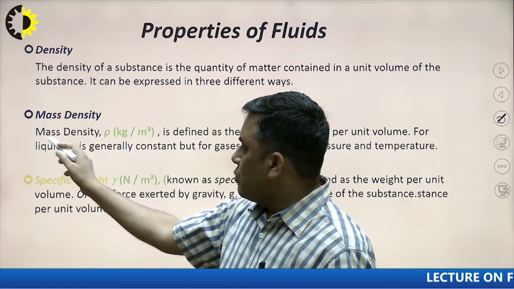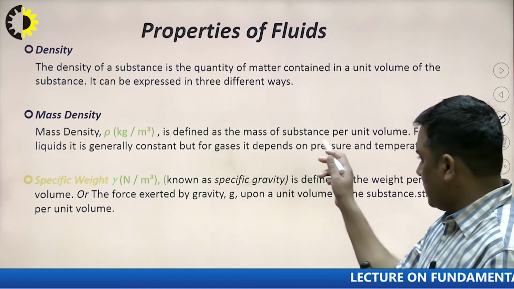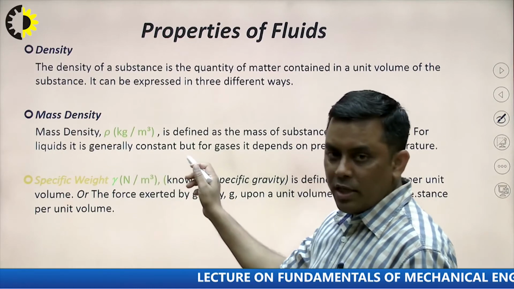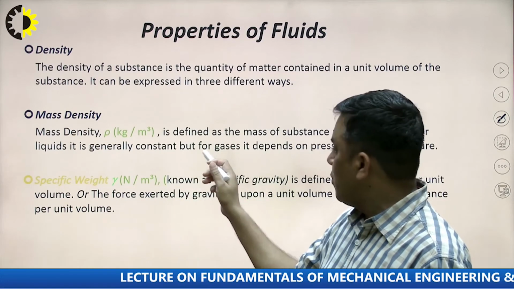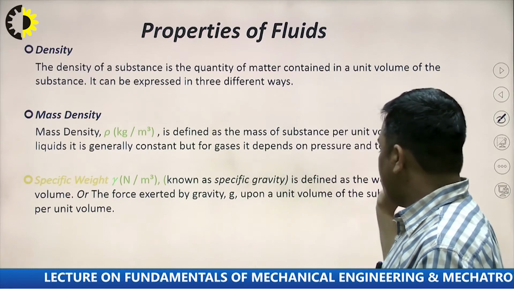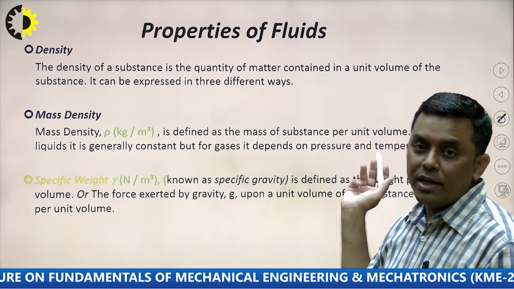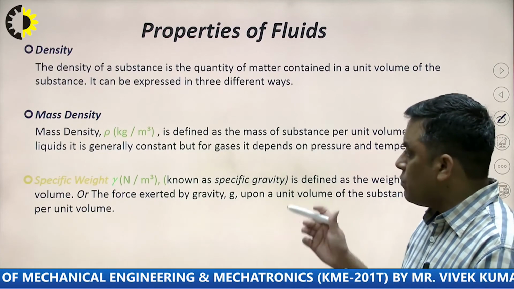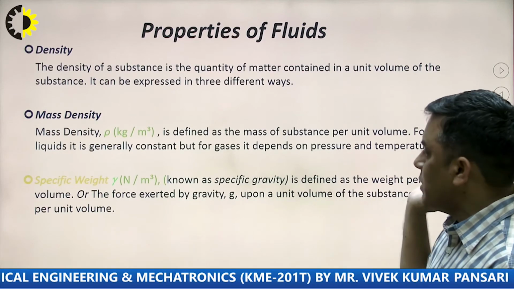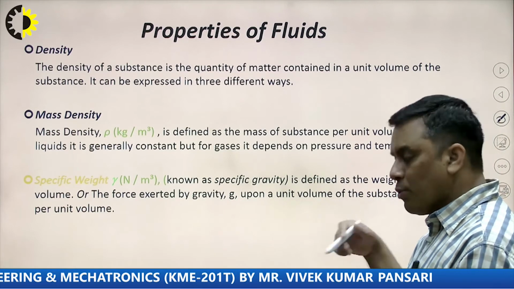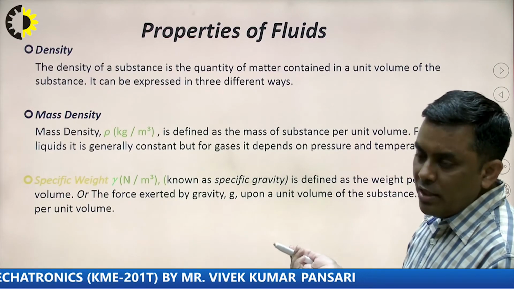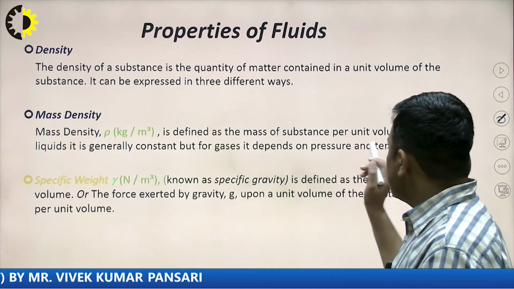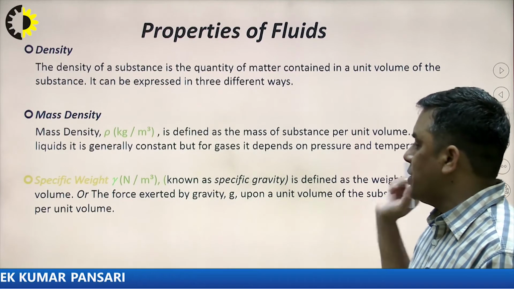If I am talking about the mass, then it is the mass density. It is defined as the mass of a substance per unit volume. For liquids, it is generally constant because we generally consider incompressible liquids. But for gases, it depends on pressure and temperature. Obviously, when the pressure and temperature are changing, the intermolecular distances between the gas particles change, so the density also changes. So this is the mass density. For solids, it remains constant. For liquids also, it generally remains constant, because we generally consider incompressible fluid. But for gases, it highly depends on pressure and temperature.